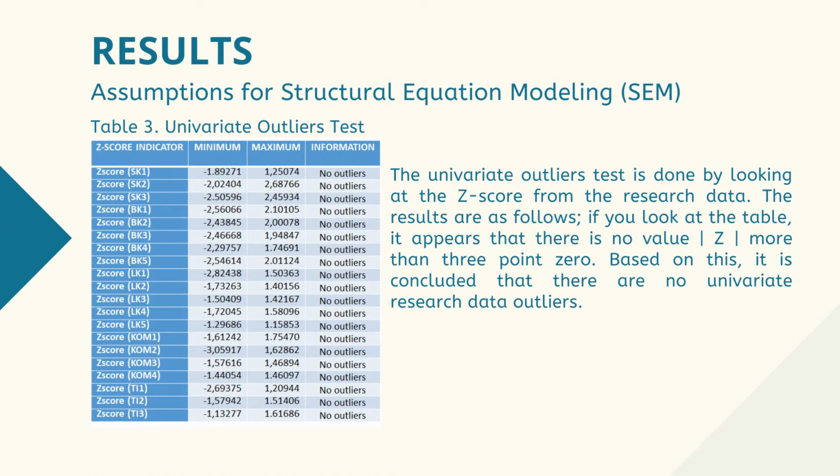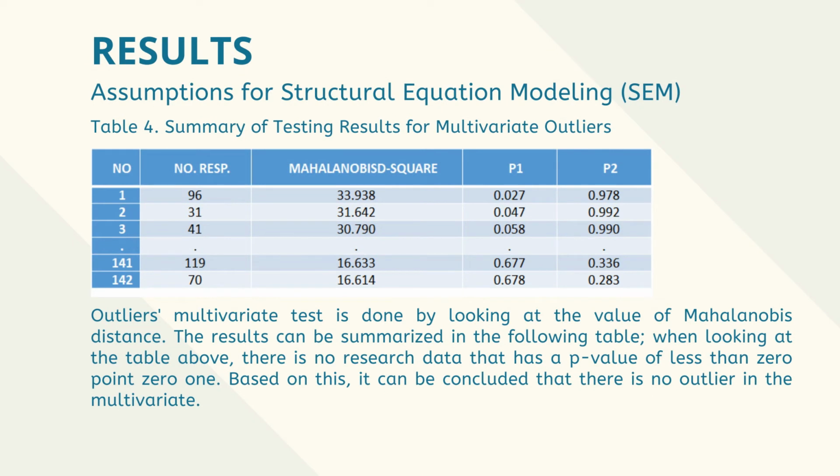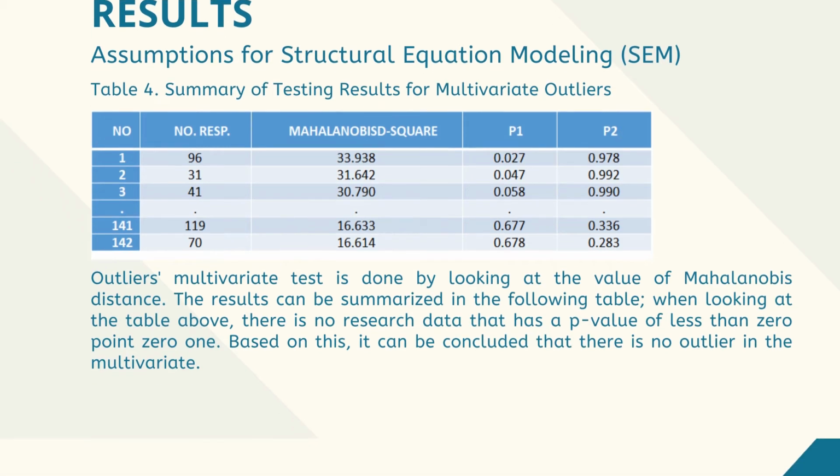The univariate outlier test is done by looking at the z-score from the research data. Based on the table, it can be concluded that there are no univariate outliers in the research data because there is no z value more than 3.0. The multivariate outlier test is done by looking at the value of Mahalanobis distance. Based on the table, it can be concluded that there are no multivariate outliers because there is no data that has a p-value of less than 0.01.